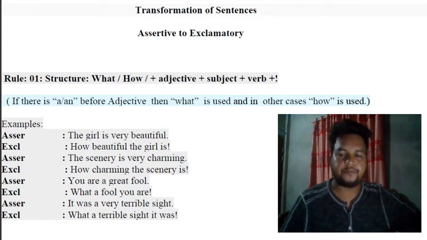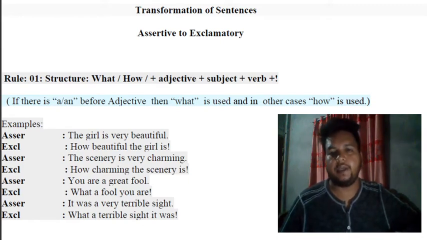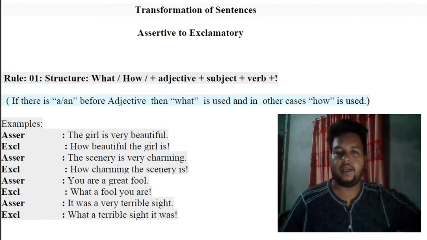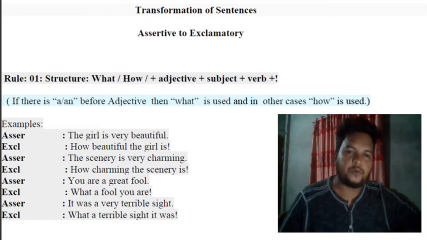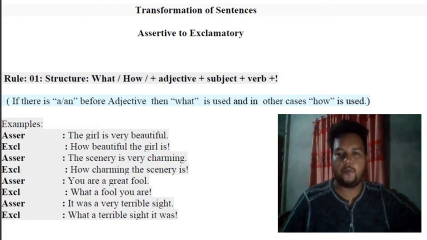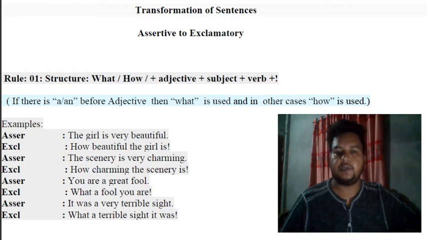Next: The scenery is very charming. How charming the scenery is! Same case, no a or an here. So again how, then adjective, then subject, then helping verbs or main verbs, then exclamation sign. You are a fool. This time we got a or an. So at once we take what. So: What a fool you are! Another one: It was a very terrible sight. So: What a terrible sight it was!